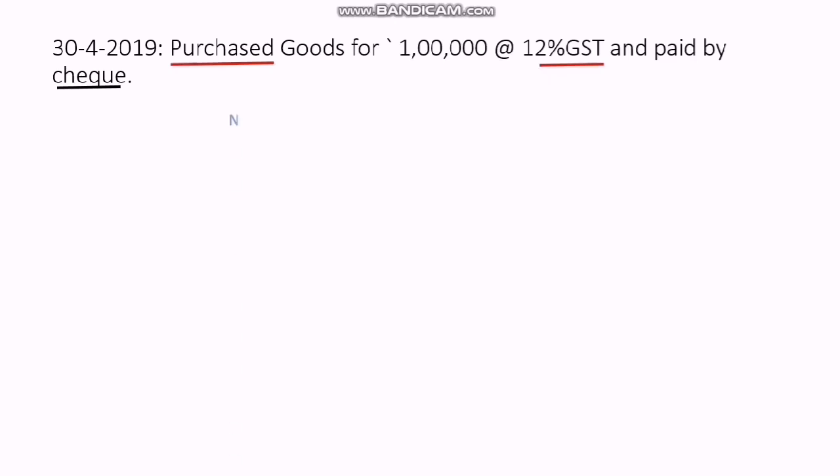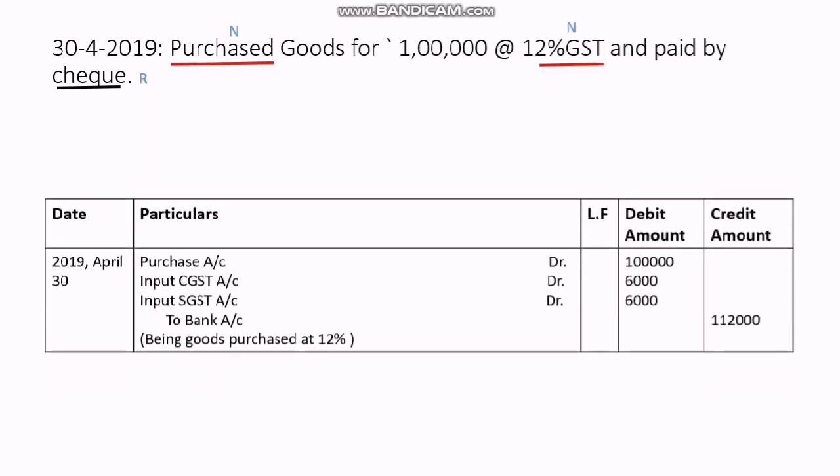So purchase is an expense, that's why it is a nominal account. GST is an expense, that's why it is a nominal account. Check, that means real account because it is cash. Then purchase, it is an expense, that's why it is debited. GST is an expense, that's why it is debited, and check, that is cash, is going out, that's why it is credited. In this way, we do the entry.